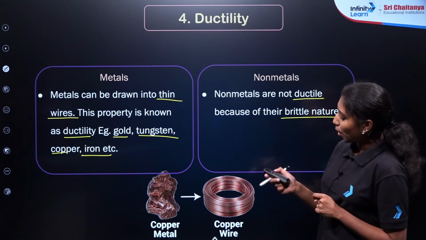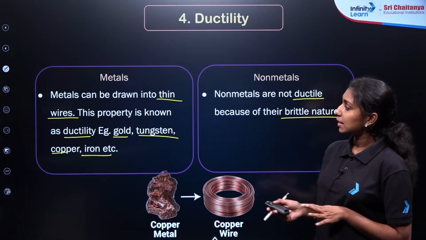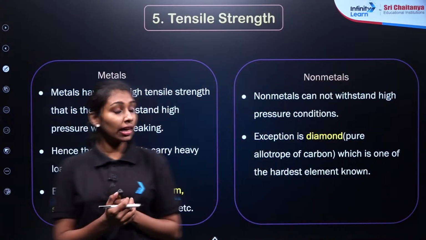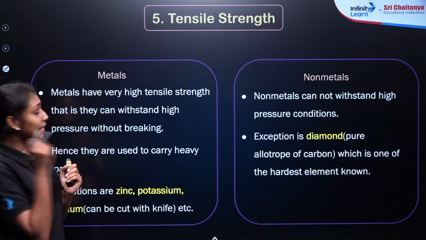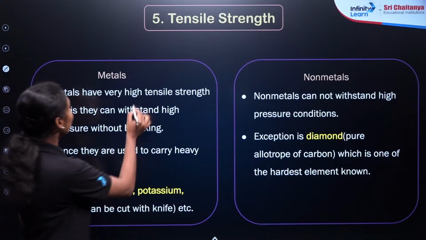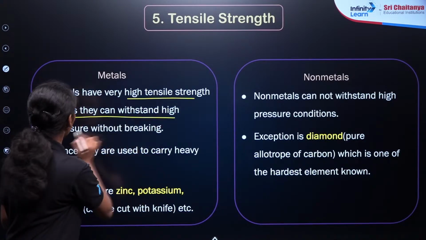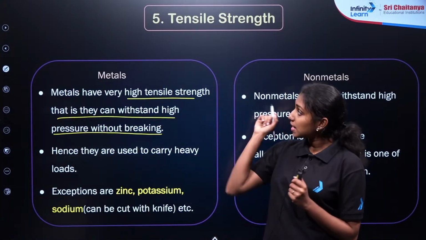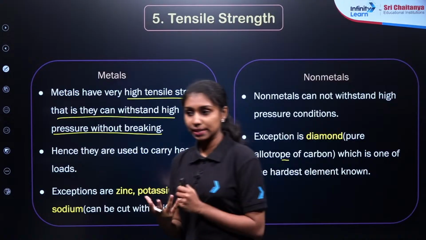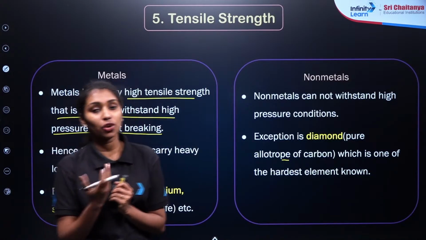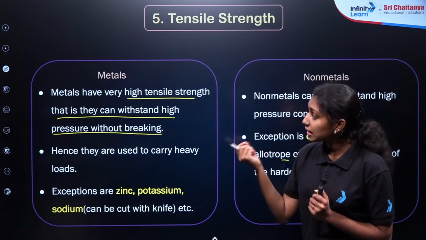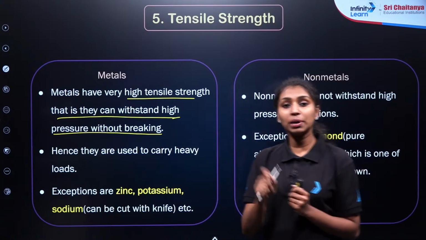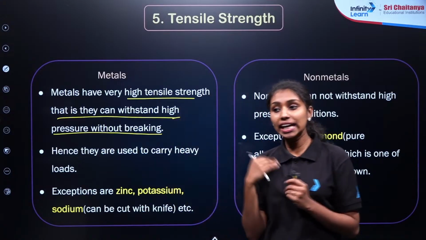Okay, now let me move to the next property. We have seen 4 different properties for the metals and non-metals. Here is the 5th property, that is the tensile strength. What do you mean by tensile strength? Metals have high tensile strength, that is, they can withstand high pressures. This is the part of physics in which we talk about stress and strain, right? If you apply a high pressure or high temperature over a metal, it can withstand it without breaking. That particular property of the metals is known as their high tensile strength.